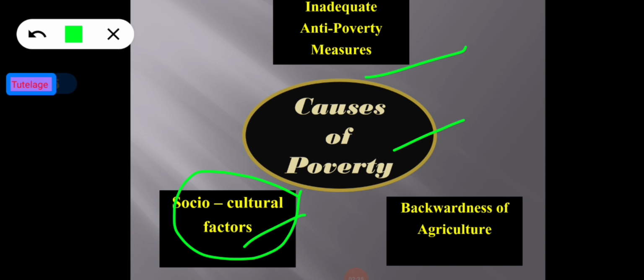The socio-cultural setup of the country is also a responsible factor for the existence of poverty in the country, like political factors. We have already discussed it. The ranks of the poor comprise people belonging to the low caste and the tribal groups. So, they are not only poor, but they are also deprived of various privileges.